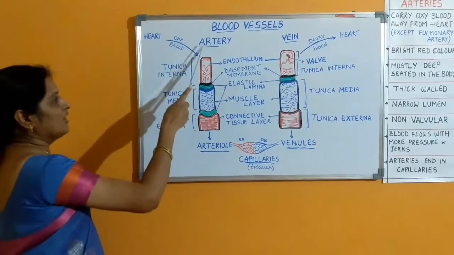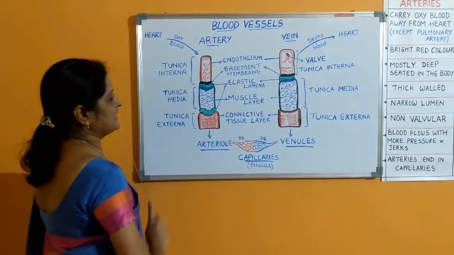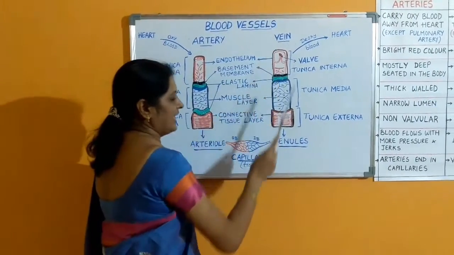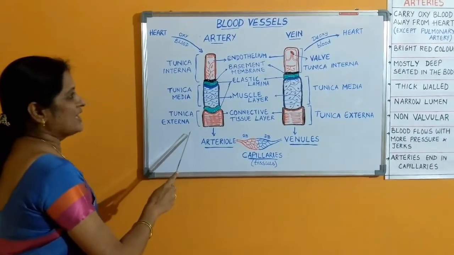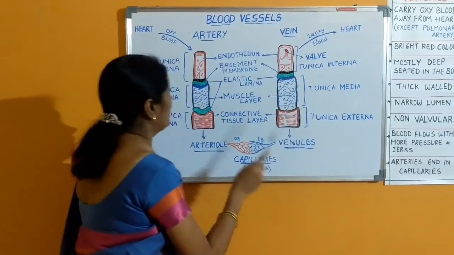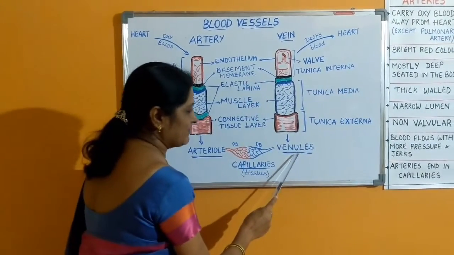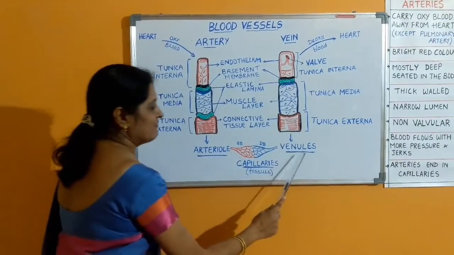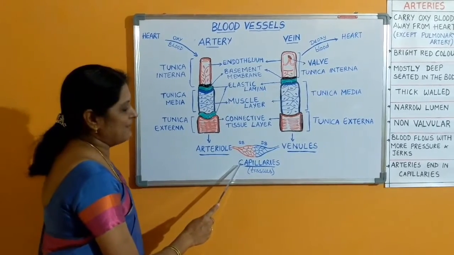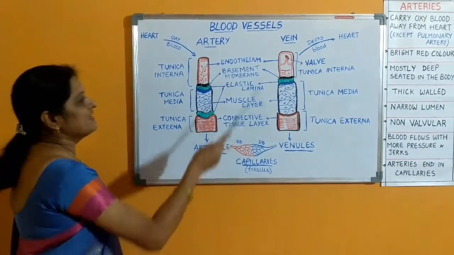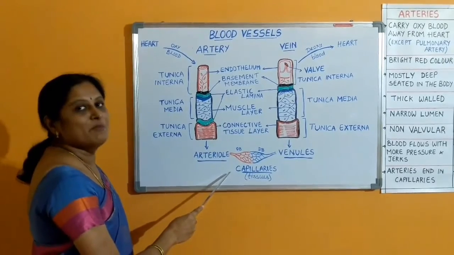When we see here, the wall of the artery and arteriole have two elastic lamina, one on either side of the muscle layer, whereas the wall of the vein and the venules is going to have only one elastic lamina. So, arteries are more elastic when compared to that of the veins. Arteries further break up into arterioles and veins break up into venules. The arterioles and the venules are connected by small blood vessels which we call the capillaries at the tissues. These capillaries are made up of a single layer of endothelium which helps in easy exchange of materials.